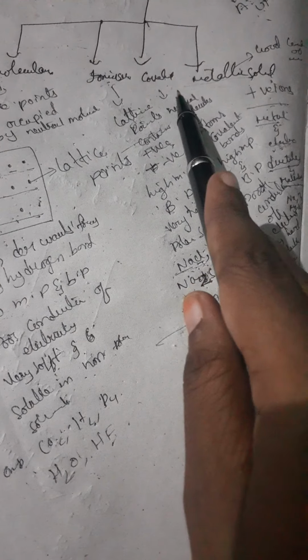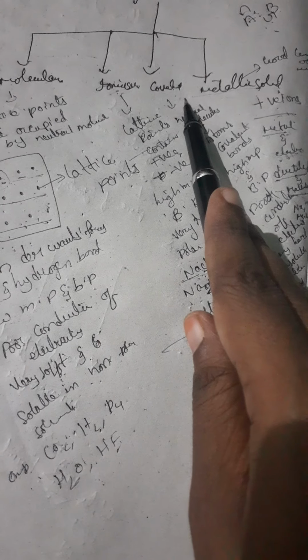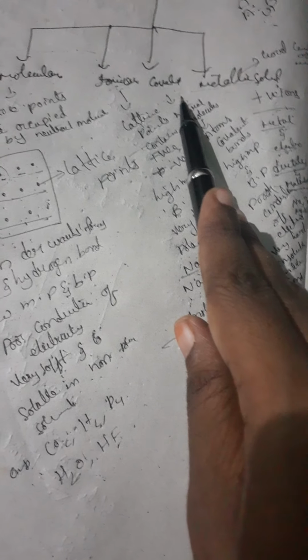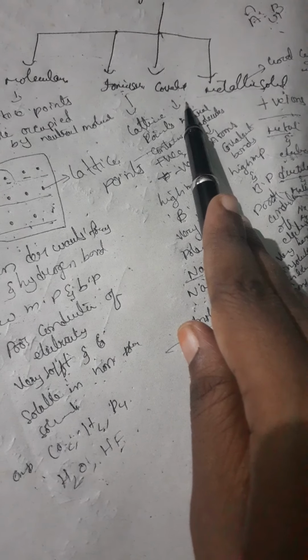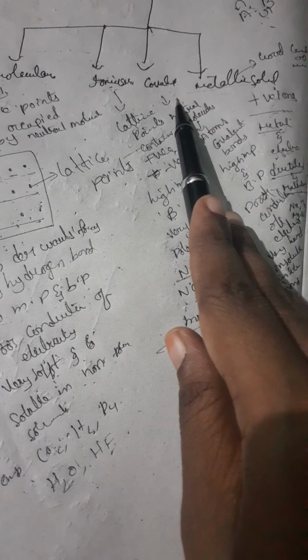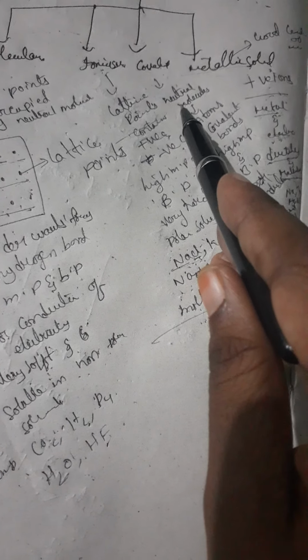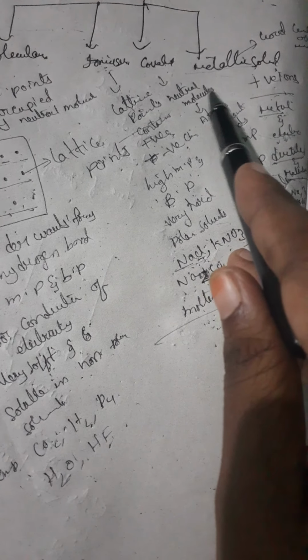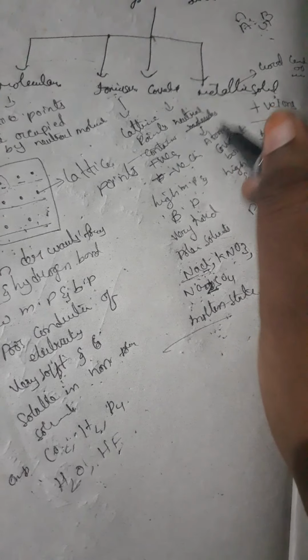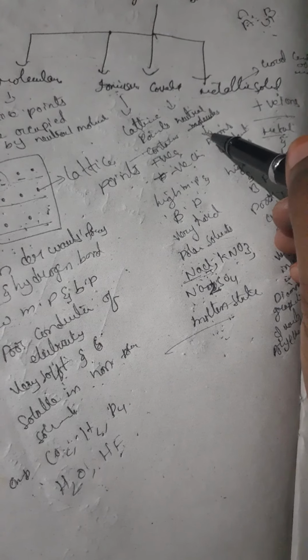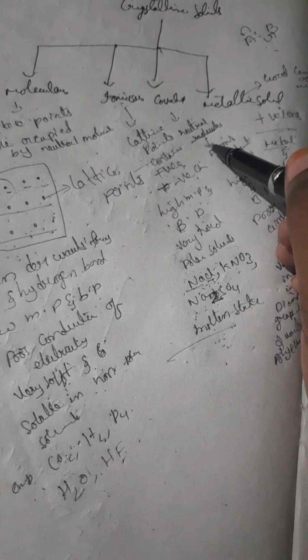Next, covalent crystals. Here it deals mainly with atoms only, not molecules or ions. So the lattice points are occupied only by neutral atoms. Sorry, here I have written molecules. Neutral atoms only.